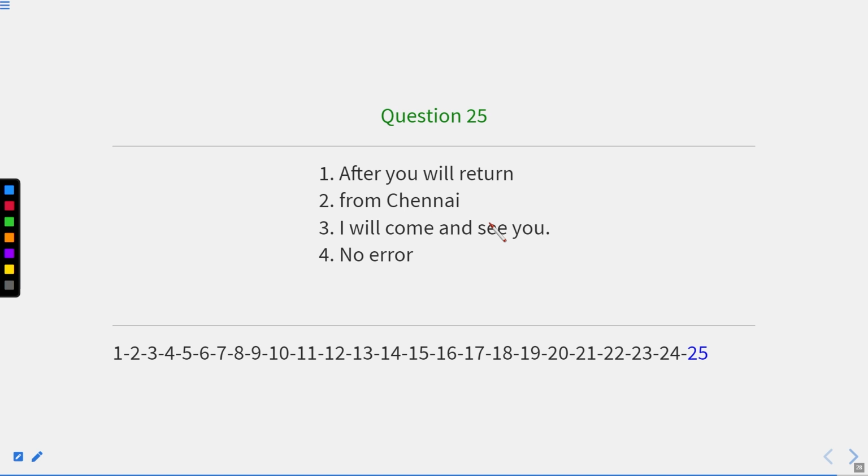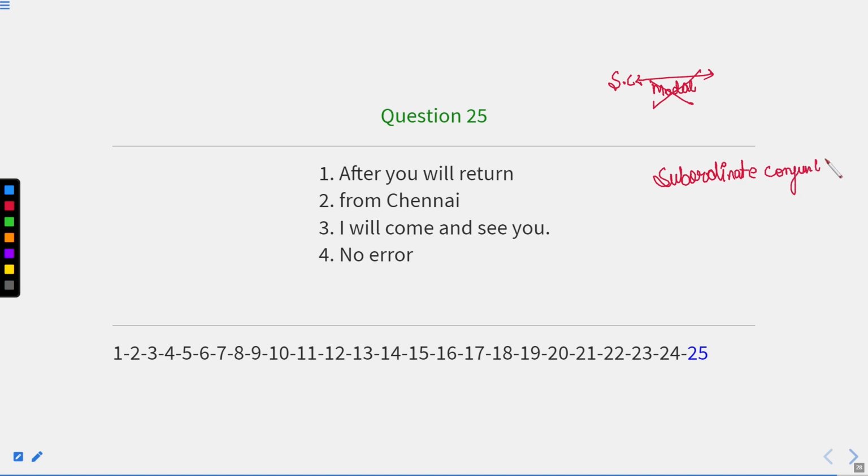Now, let us do the last question of this session. After you will return from Chennai, I will come and see you. Now, I told you that whenever we have a subordinate conjunction, we can have 2 clauses. Okay, but in the immediate after clause of any conjunction, we cannot have any modal. We cannot have any modal if there is any subordinate conjunction. Subordinate conjunctions are the conjunctions like when, as soon as, after, before. So these are subordinate conjunctions.